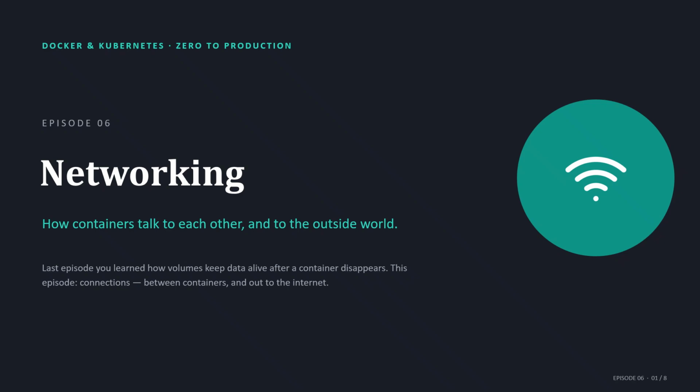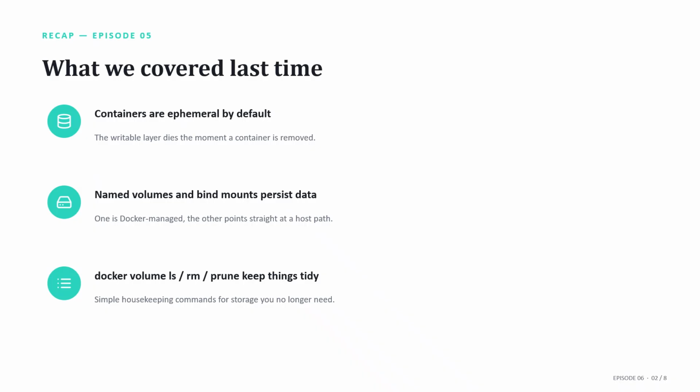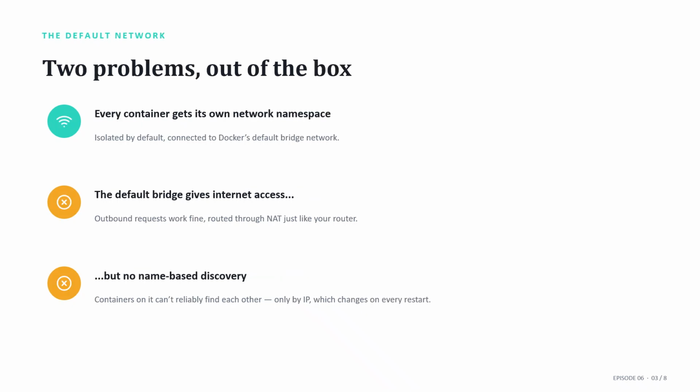In episode 5, you learned how volumes keep data alive after a container is gone. This episode is about a different kind of connection, how containers talk to each other and to the outside world. By default, every container gets its own private network namespace, its own IP, its own interface, isolated from the host and from other containers. Docker connects it to a default network called bridge, which gives it outbound internet access through NAT, the same way your laptop reaches the internet through your router.